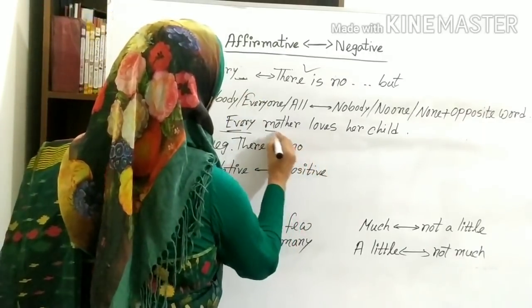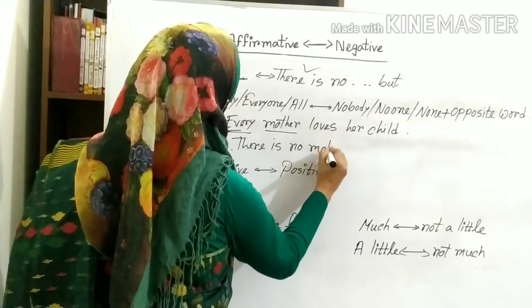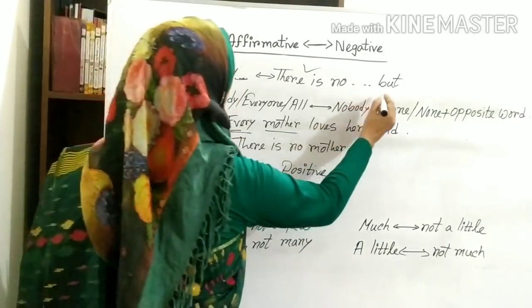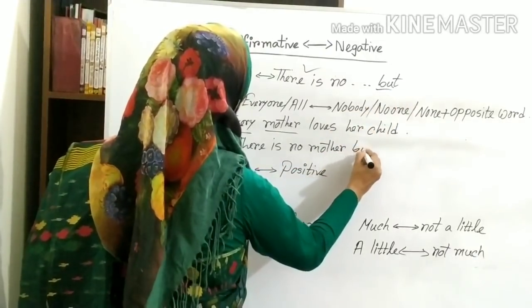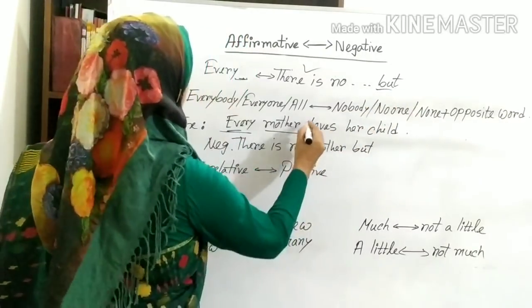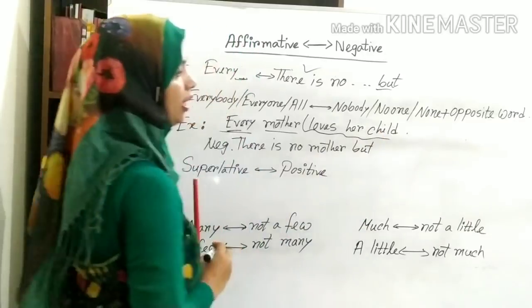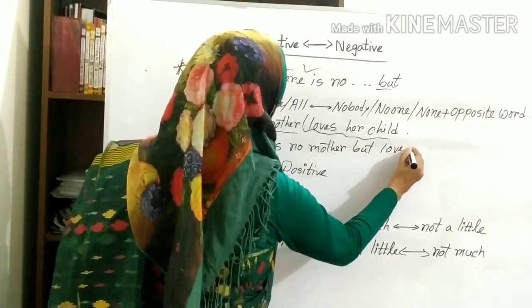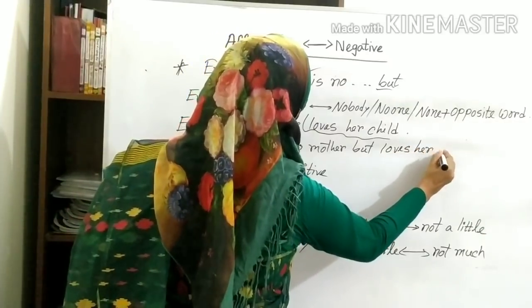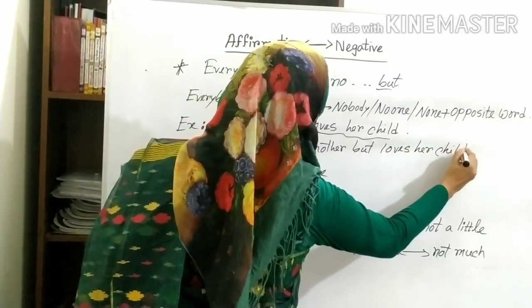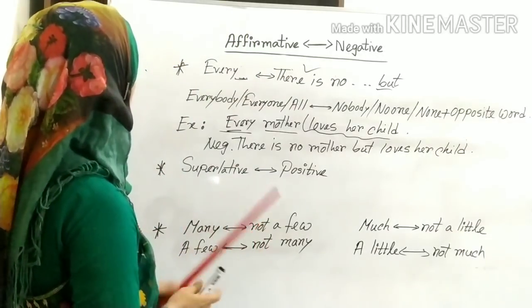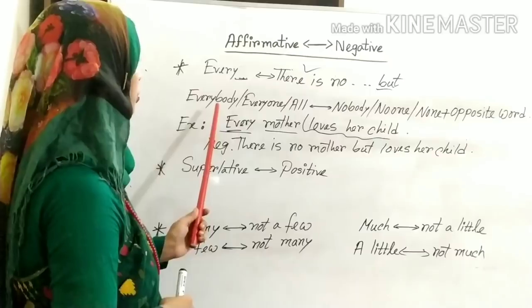Here the subject is mother. There is no mother. Then after that what will you write? But. But the remaining part will be unchanged. There is no mother but loves her child.